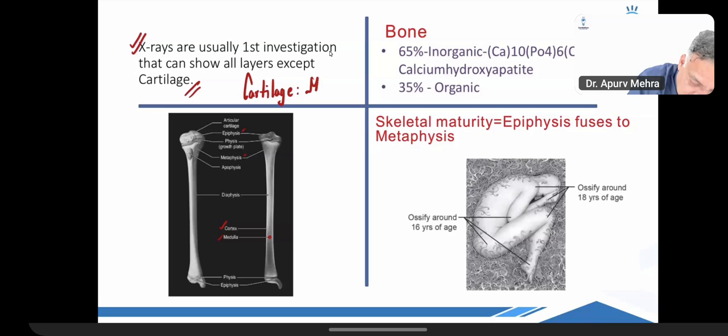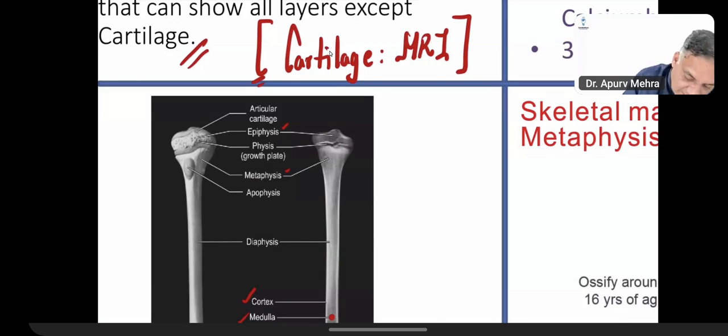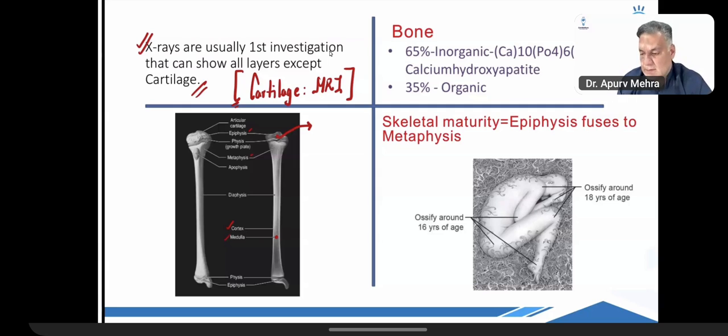We will talk about the next best investigation after X-rays in orthopedics. That happens to be the MRI. Also, just a quick revision. Tell me the diseases which are in the epiphysis of the bone. Can you tell me 2 tumors which are epiphyseal? Right. Chondroblastoma and giant cell tumor.